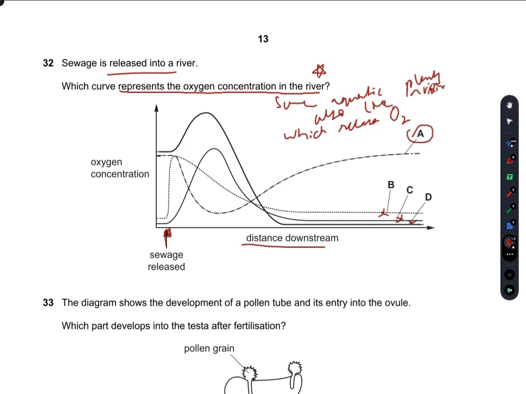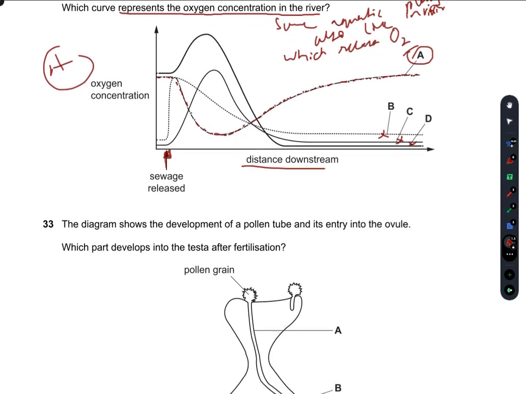So how is A the right answer? The oxygen concentration decreases because the sewage released into the river initially hampers the plant growth and its activity, but later on the effect of sewage is reduced and the release of oxygen again acquires a normal value. A. So A is our right answer.